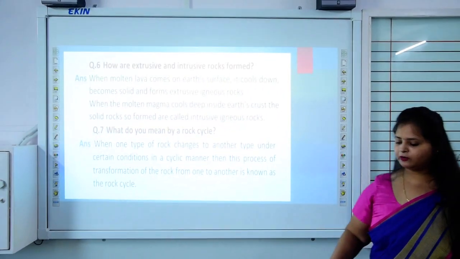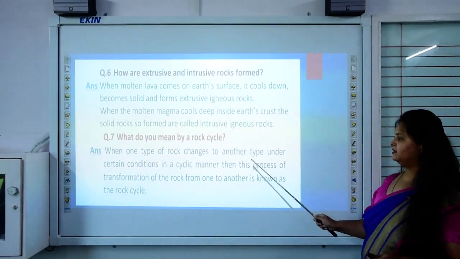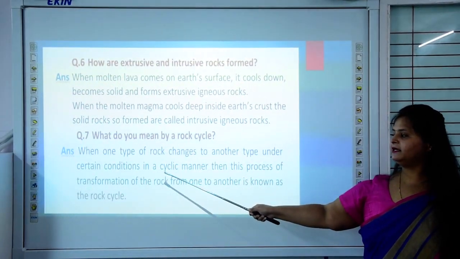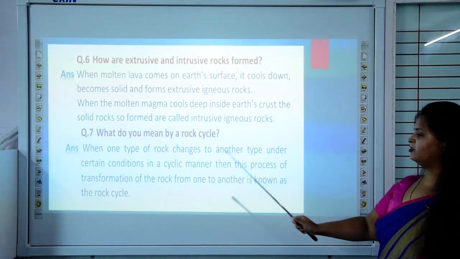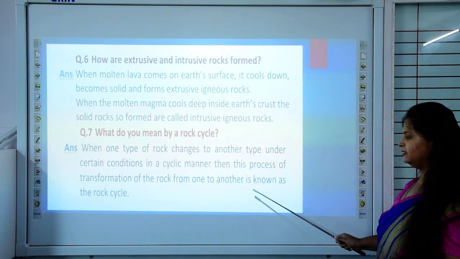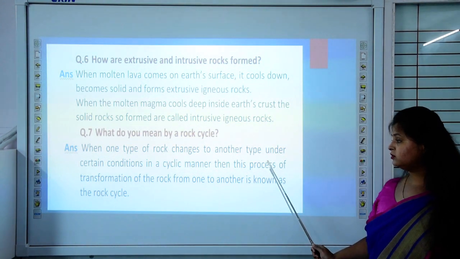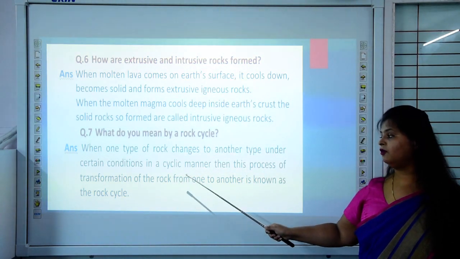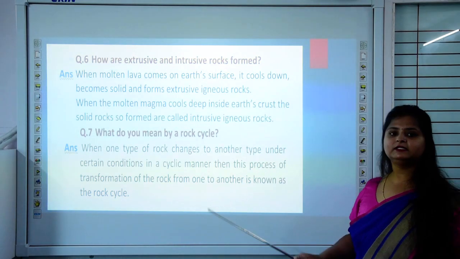Now let us read the answer once. What do you mean by rock cycle? When one type of rock changes to another type under certain conditions in a cyclic manner, then this process of transformation of the rock from one to another is known as the rock cycle.